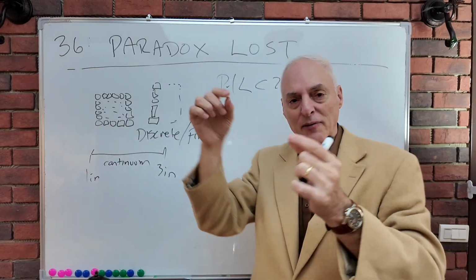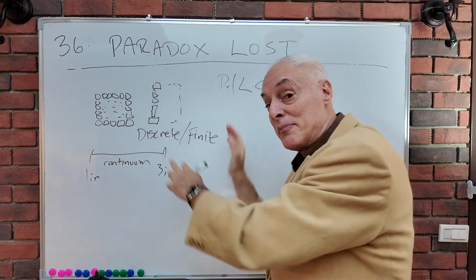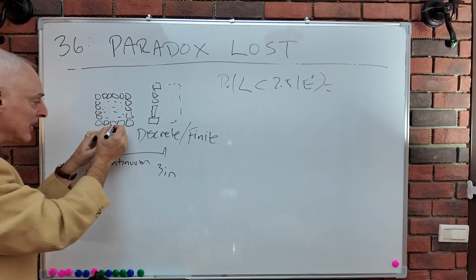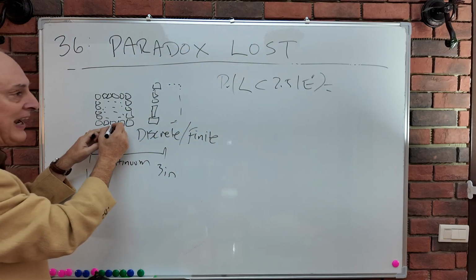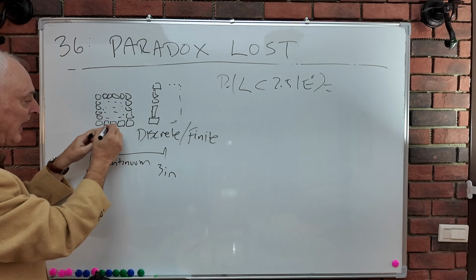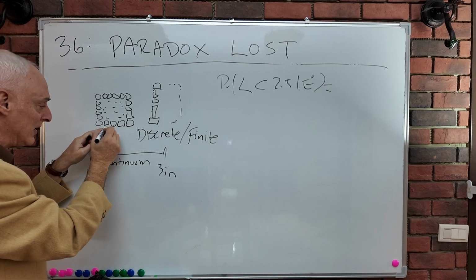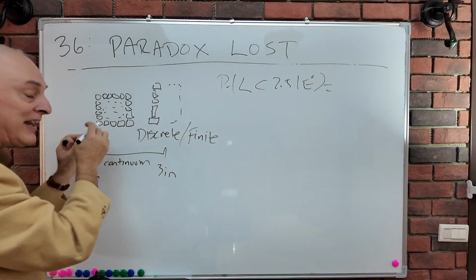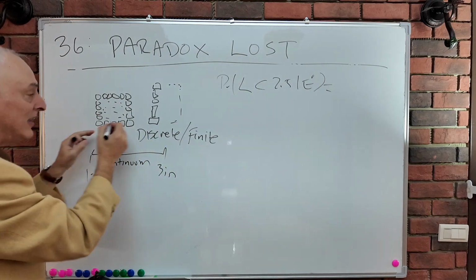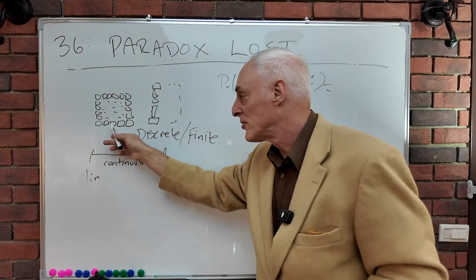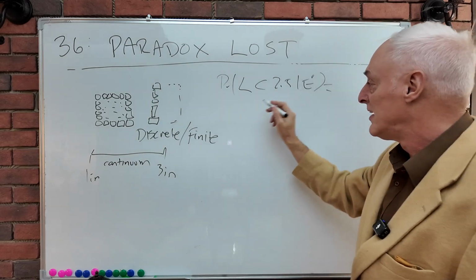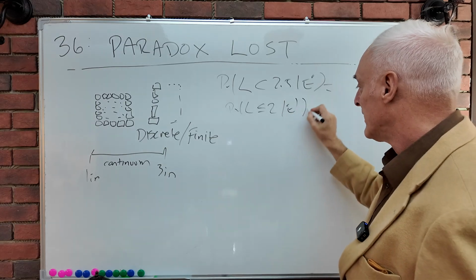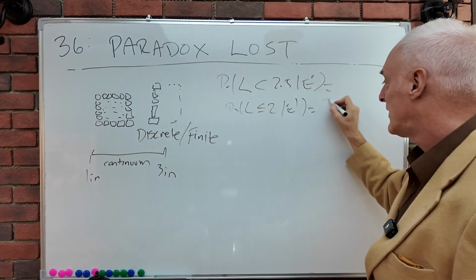Well, we have 5 possible. I'm writing them up here more or less uniform, but they don't have to be. They can be any shape whatsoever. It doesn't make any difference to the argument here. I can have 2.5 somewhere here. I can't have tiles that are less than 2.5. I can have tiles that are 1 or 2 or 3 or 4 or 5 in length. That's all I can have. I can't have anything else but that from that set. So the probability of less than 2.5 is evidently equal to the probability of less than or equal to 2, and that's going to be 2/5.